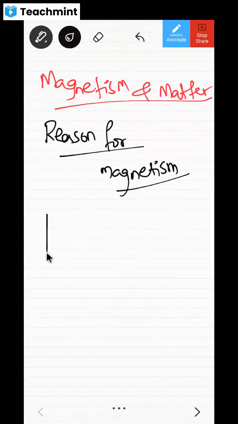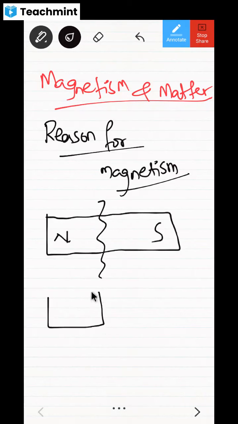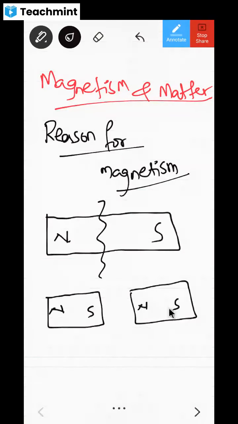Now, if you take one magnet here, this is having North Pole and South Pole. You can take any other material also. If you cut it, you are going to get two pieces, no? One piece is here, another piece is here. So you are going to get this one as North Pole and South Pole, and this one as North Pole and South Pole.